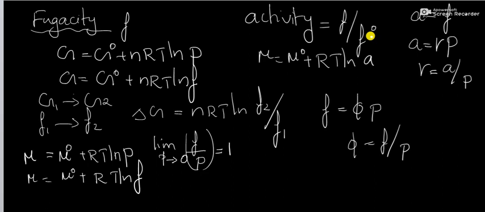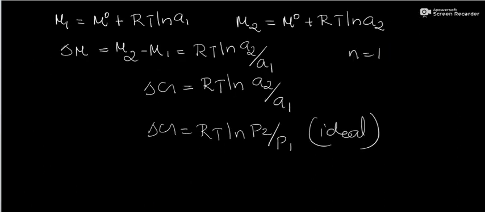If we consider a mixture of real gases, then the chemical potential of the ith component is mu i is equal to mu i 0 plus RT ln Ai, where Ai is the activity of the ith component and mu i 0 is its standard chemical potential.